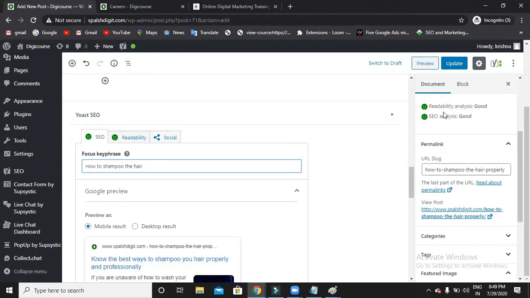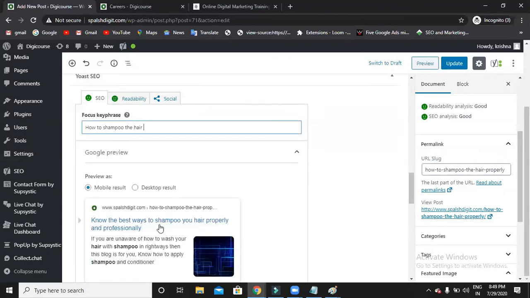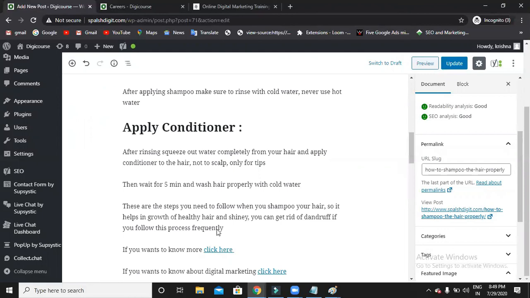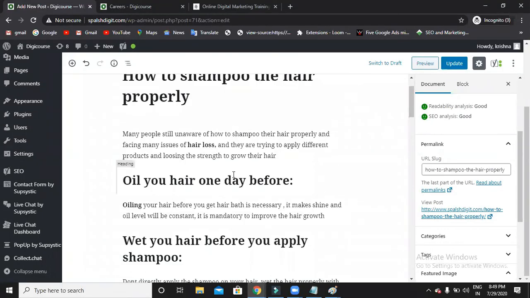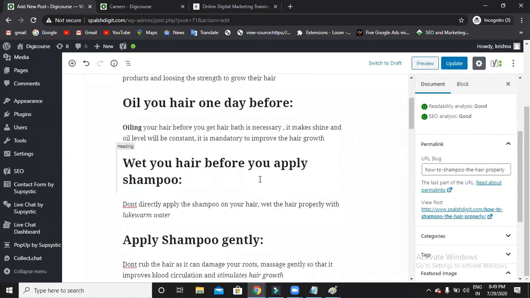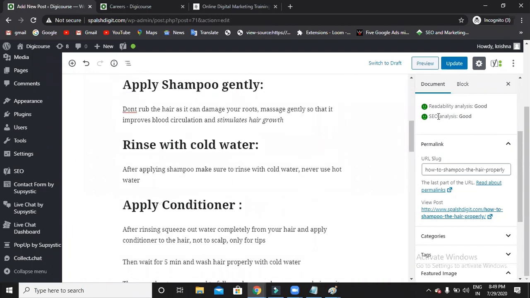Now, as you can see here, my readability is good and my SEO is also good. That means my meta title is good, as well as my content. I'm using a few headings, some bold and italics, and my permalink is fine. That's the reason my SEO analysis is good and readability is also fine, so anyone can read my blog. This is the analysis that the Yoast SEO plugin will give.